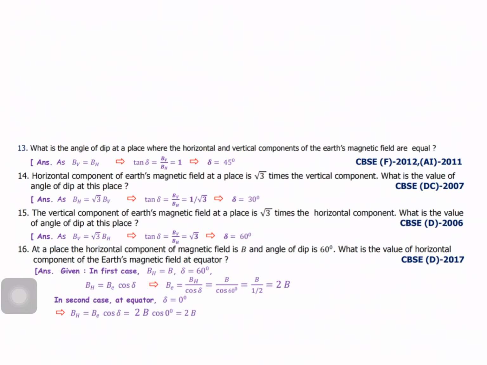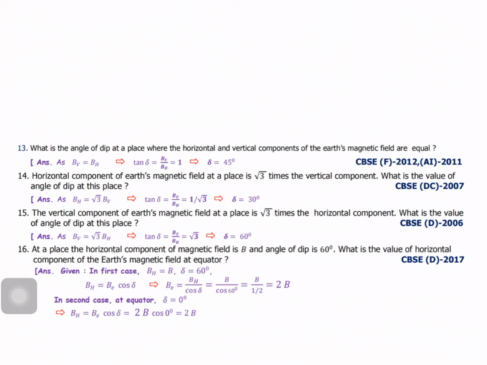And the next one, the horizontal component of Earth's magnetic field at a place is root 3 times the vertical component. What is the value of angle of dip at this place? You know that root 3 times can be converted into an angle. It's very simple. BH equal to root 3 times BV, or we can write tan delta equal to BV by BH, that is 1 by root 3. 1 by root 3 is nothing but delta equal to 30 degrees.